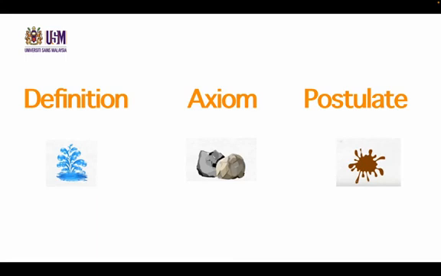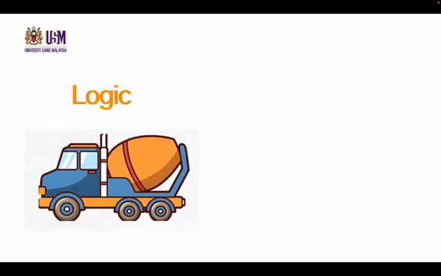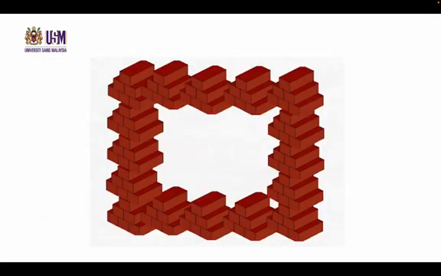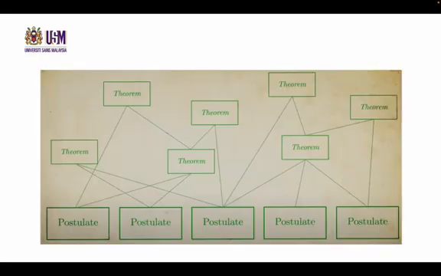It begins with definitions, axioms, and postulates, which serve as raw materials like water, soil, and stone. Logical reasoning acts as a mixture that combines these elements, producing theorems. These theorems, like bricks, come together to build the grand edifice of mathematics. Euclid established only a small number of postulates and axioms. The Elements contains just 5 postulates and 5 axioms. From these, he constructed an extensive array of theorems.